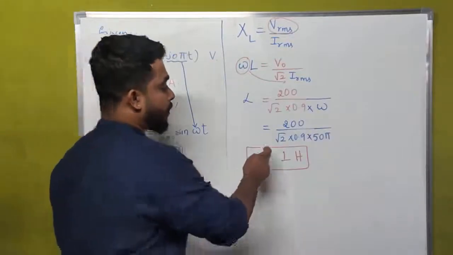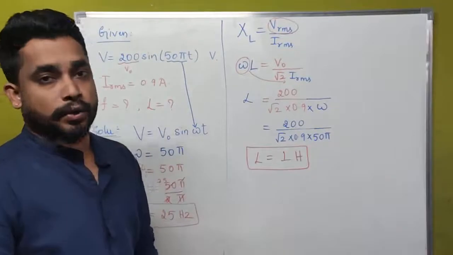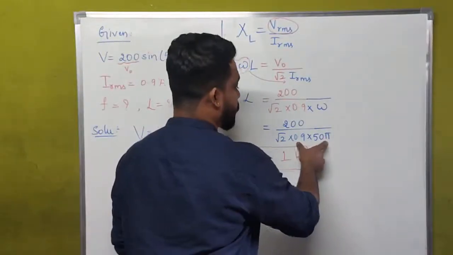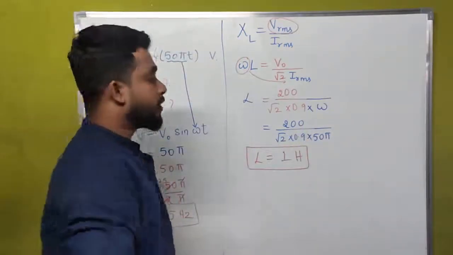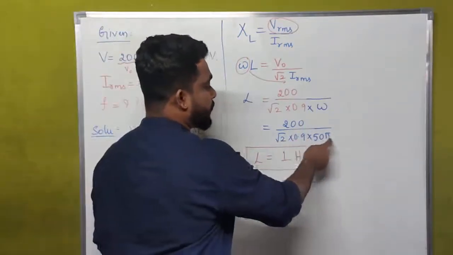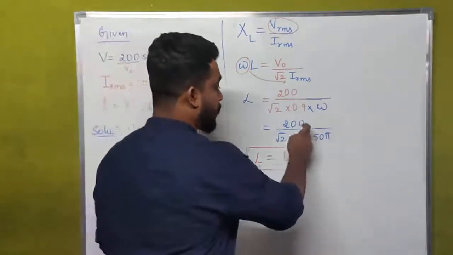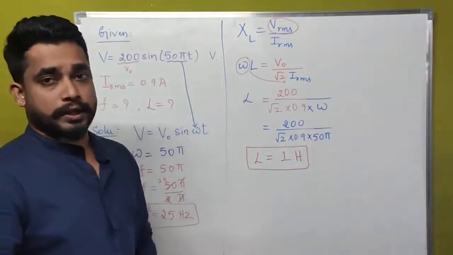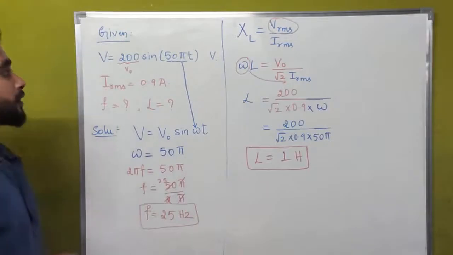If we multiply all these things, we will get a value approximately equal to 200. Root 2 into 0.9 into 50 into pi is approximately 200. 200 divided by 200 gives us 1 Henry. This is the solution part for the second problem.